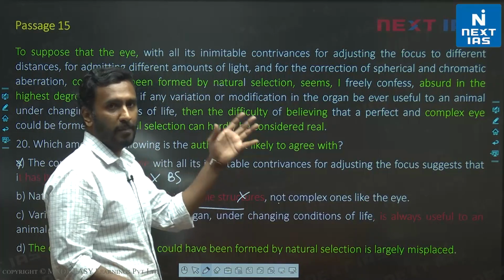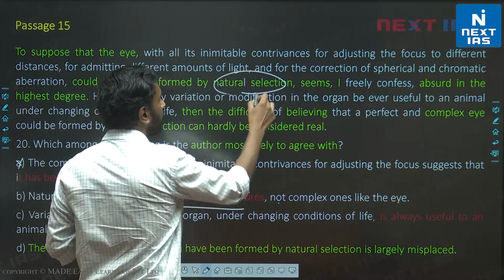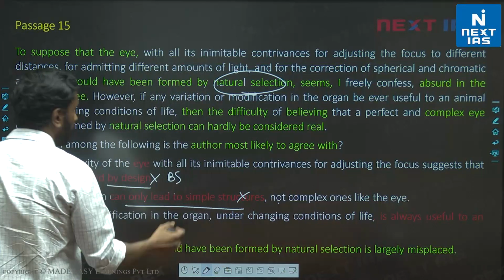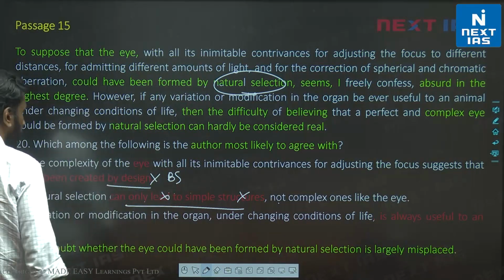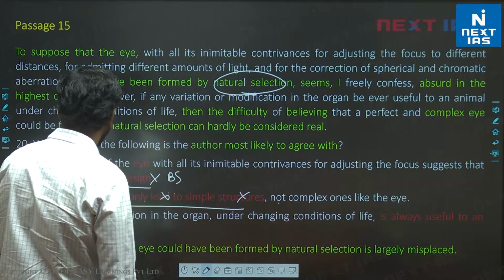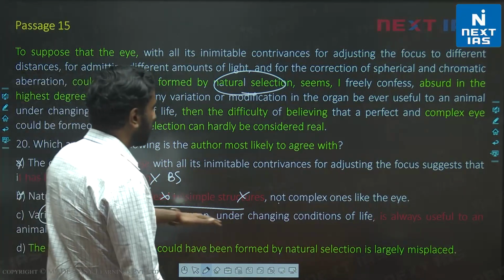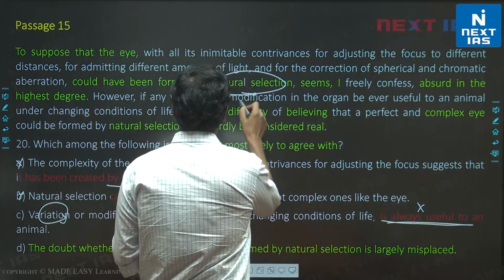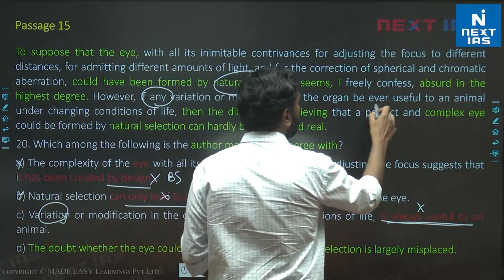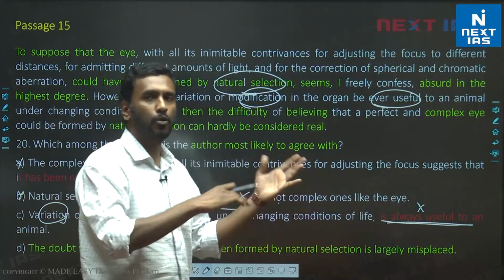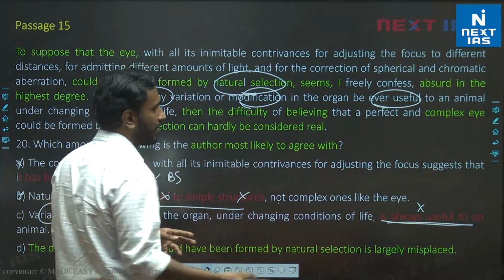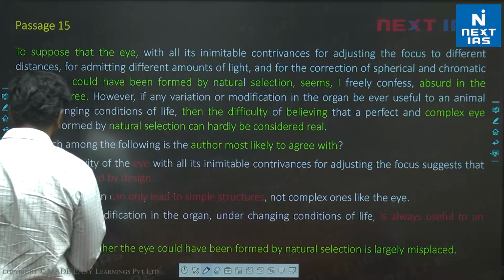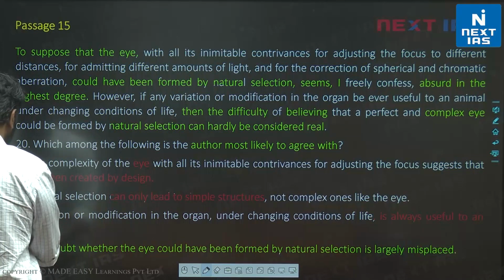पर author क्या बोल रहा है? पहले complex author को लगा कि नहीं आएगा natural selection से. Then the author says if you actually look at it, it's very easy to believe that natural selection made the eye. So can only lead to simple structures is opposite of the author's opinion. Now let's look at option C. Variation or modification in the organ is always useful. This is not stated. We are told if any modification ever be useful. So this means if useful हो सकता है या नहीं हो सकता है, two possibilities. So I can't say always useful, right? So A, B and C are invalid. D is the correct choice.